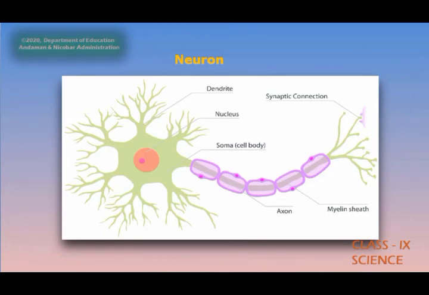From the nerve ending, a chemical substance is secreted, which is then passed to the dendrites of another neuron where it gets attached. This way, the information in the form of electrical impulses is transmitted from one place to another with the help of neurons.